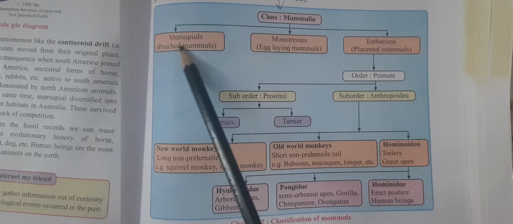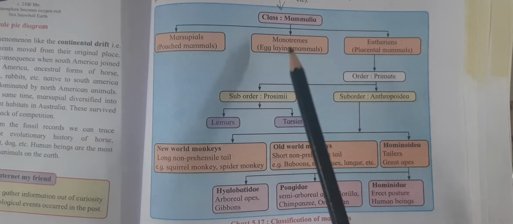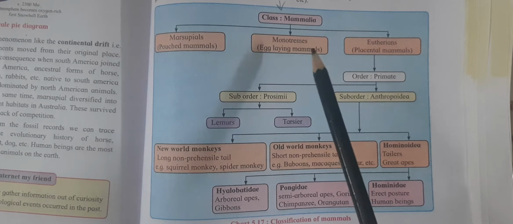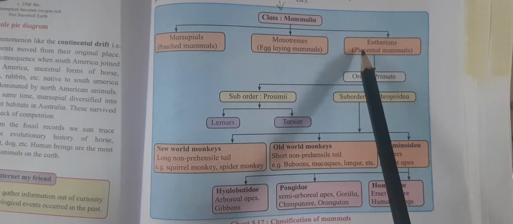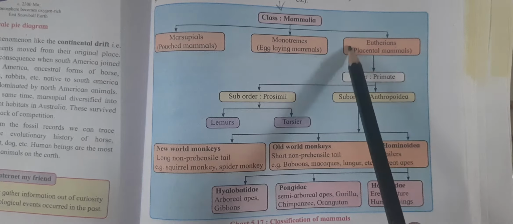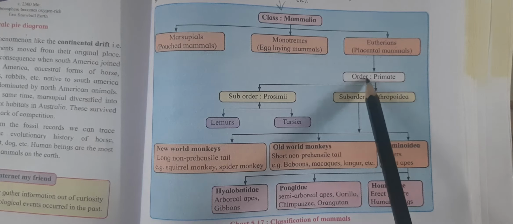Marsupials means pouched mammals. One very familiar example is kangaroo. Then monotremes, egg-laying mammals. Duck-billed platypus is the example. And eutherians means true placental mammals. Eu means true. It has order primate.